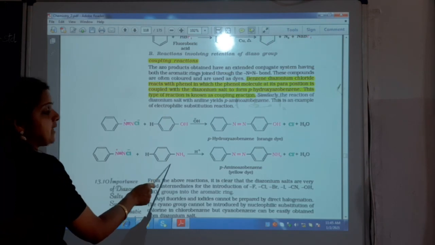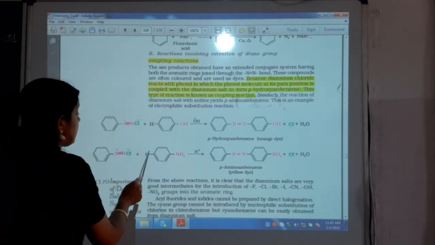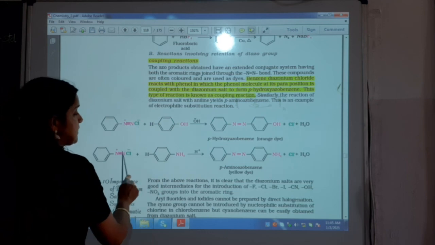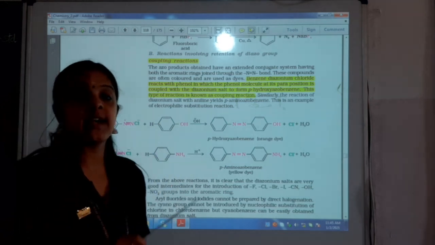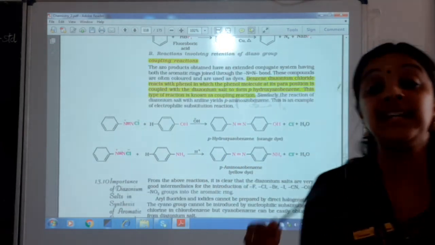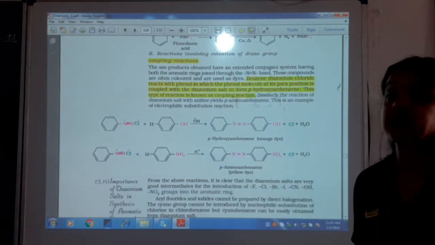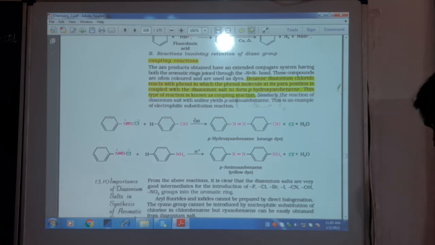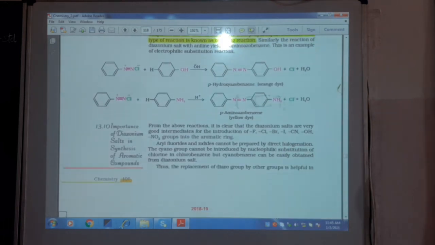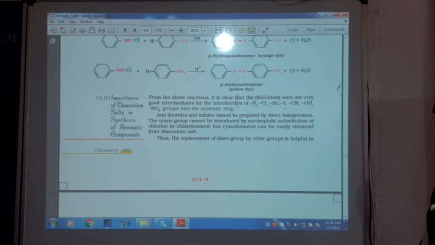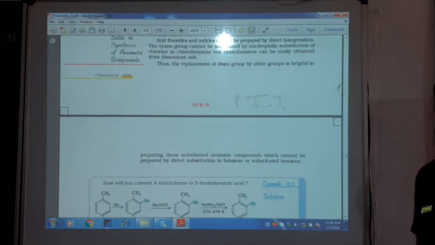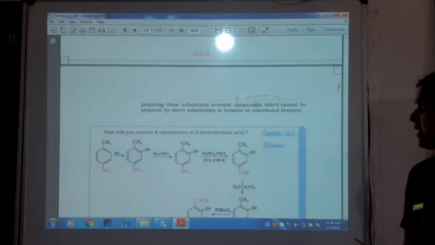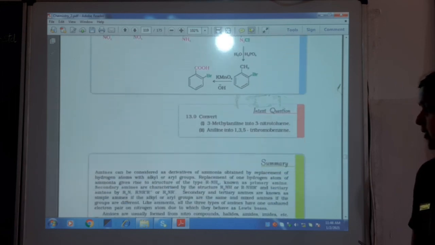Here when it is treated with aniline, I get my yellow dye. Again HCl comes out, and the same para position joins with the nitrogen. Now these two reactions you will be doing in the lab, where you get a dye formed to confirm the presence of the organic compound amine. The importance of diazonium salts in aromatic compounds is very great, because the replacement of diazo groups has helped in preparing a lot of aromatic compounds by substitutions in benzene and its other reactions.